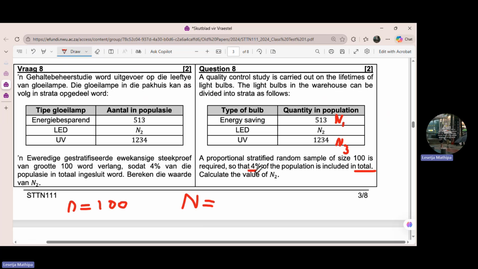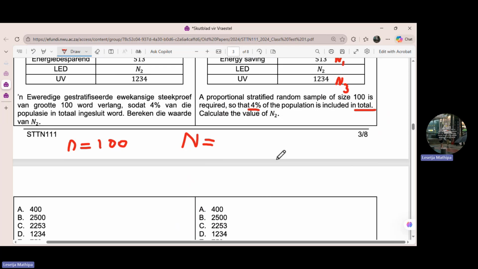Remember this, so that 4% of the population is included. Remember, small letter n is 100. They took the sample size from the population, which is 100. So this is what you do. What they're trying to say is that this 100 of the sample is equal to 4% of the population.